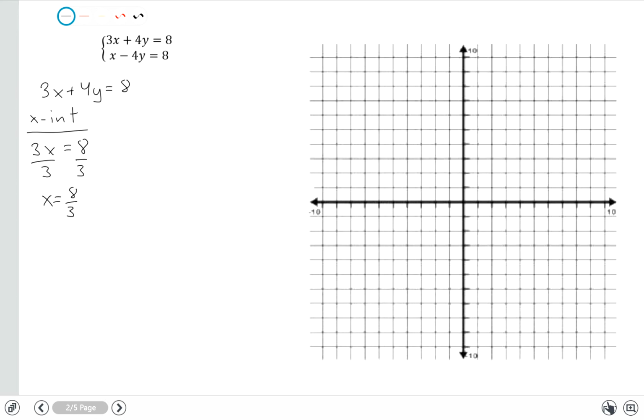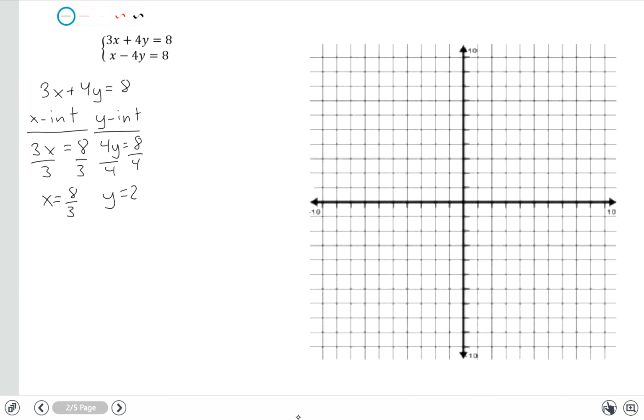So there's my x-intercept. Now what about my y-intercept? Well, the y-intercept comes when you plug 0 in for x, which makes this term go away, so you end up with 4y is equal to 8. Solving for y here by dividing by 4 produces y equals 2. So what I now have here is the x and y coordinates of this equation. So I can take those and plot them and construct a line through those points.